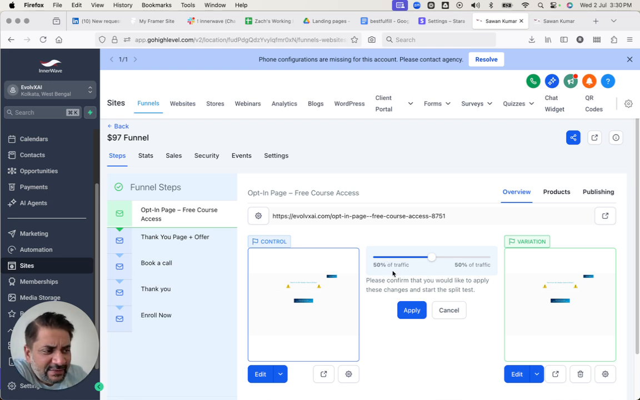50% traffic to this and 50% traffic to this. Now what exactly happens is you don't have to worry about the URL. The URL remains the same. GoHighLevel sends 50% of the traffic who come to that URL over to variation A and 50% of the traffic goes to variant B. Now you have started running A/B testing. What next? You monitor the result.